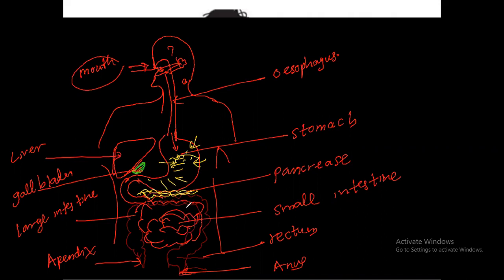After absorption, there are unwanted things. Those go on, and water and minerals are absorbed. Then after that unwanted things are stored in the rectum. After that it is sent out of the body through the anus. In between, assimilation happens. What happens to what is absorbed by the small intestine? That is assimilation. They make different things.